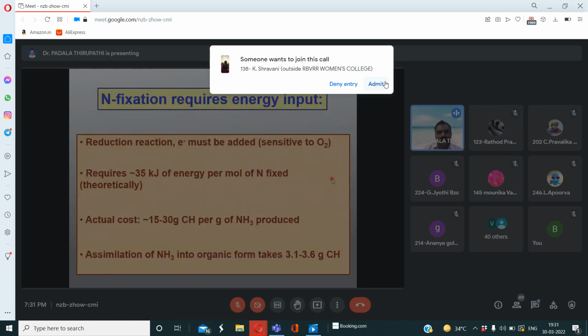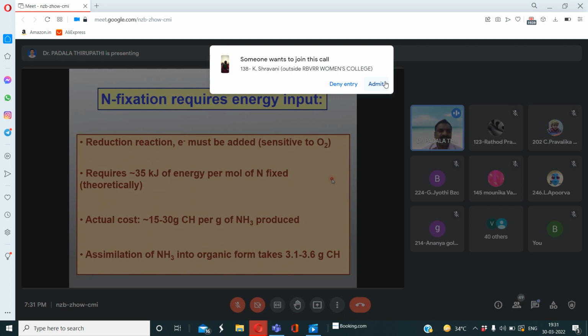Okay. So here, nitrogen fixation requires energy input. See here, my dear friends. In this process, it is a reduction reaction, so electrons must be added, because it is sensitive to oxygen. Remember, the nitrogenase enzyme is very, very important, and it is very sensitive to oxygen.